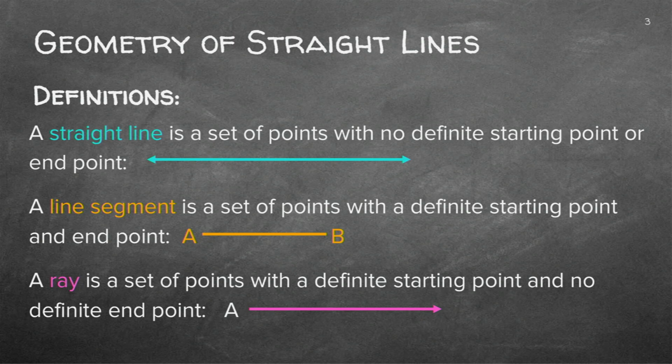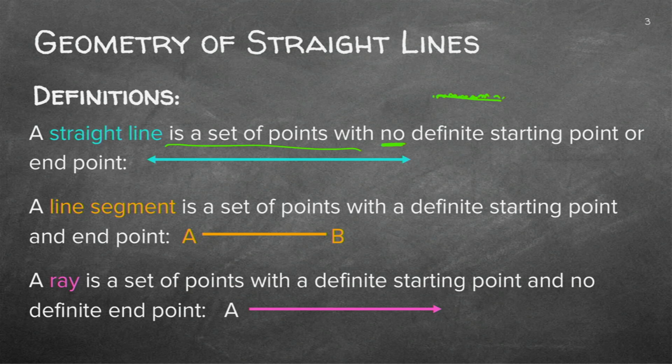A straight line is a set of points with no definite starting point or end point. So there's our line. It just carries on forever and ever. There's no definite starting point or end point. That is what we call a line.